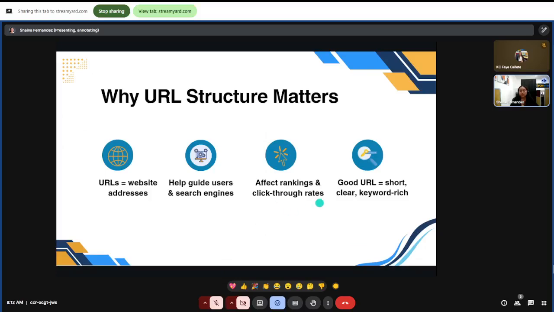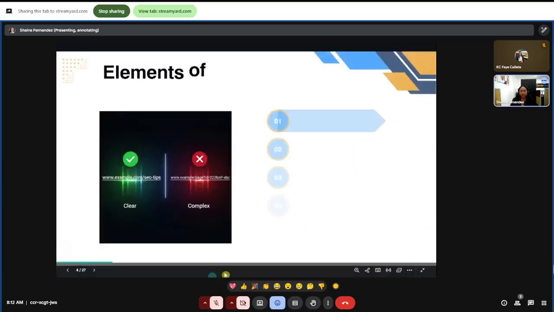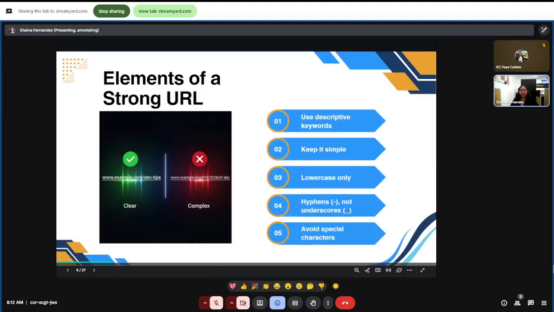So next, let's proceed with the elements of a strong URL. Here are the building blocks of a strong URL. First is to use keywords that describe your page. Next is to keep it simple and easy to read.